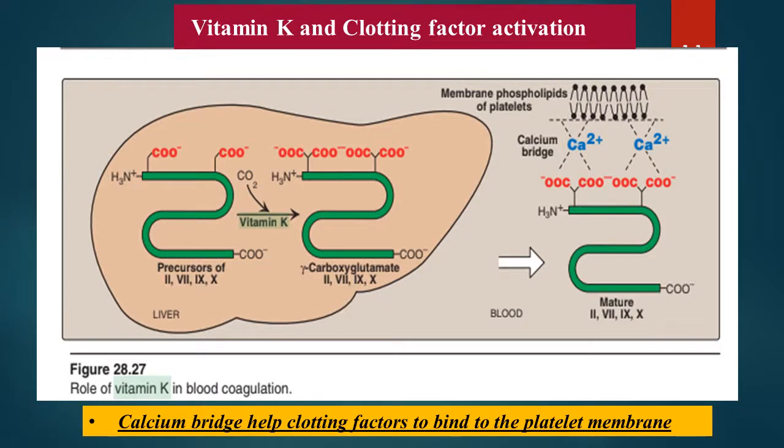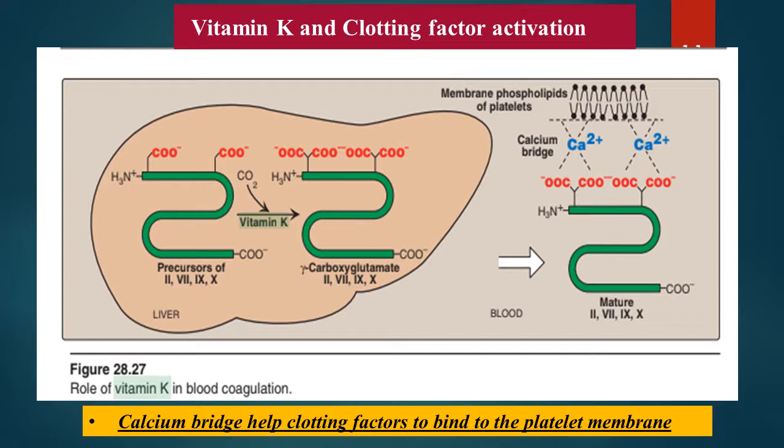This diagram depicts how vitamin K causes activation of clotting factors and initiates clotting. See, these are clotting factors, factor 2, 7, 9 and 10, and they are precursor forms of these clotting factors. They are present in liver and there are glutamic acid residues on them. After reacting with vitamin K, these glutamic acid residues are converted into gamma carboxyglutamic acid residues. So these are gamma carboxyglutamic acid residues. Now these clotting factors are matured. After getting mature, they are released into the blood circulation.